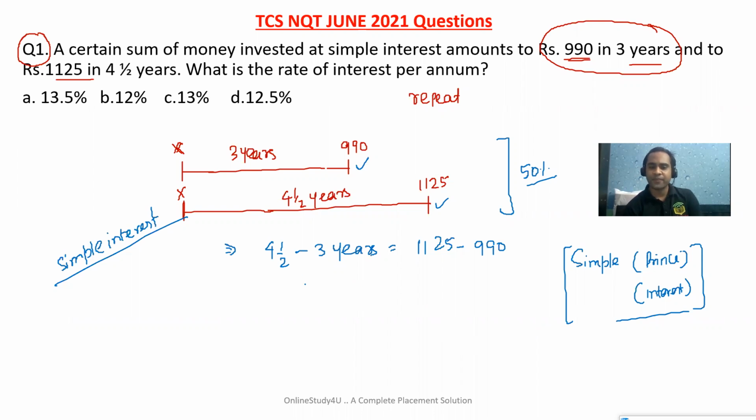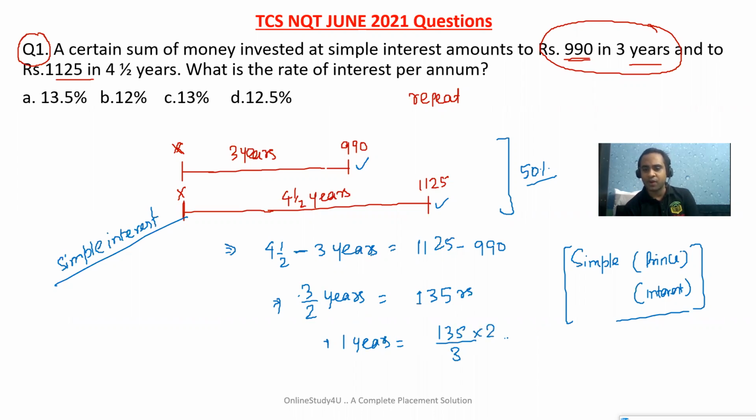So 1.5 years, I can also say 3/2 years. In 3/2 years, the interest will be 1125 minus 990, which is 135, since 4.5 minus 3 is 1.5. Now in 1 year, what will be the interest? It will be 135 divided by 3/2. This 2 will go up, and 45 into 2 will be 90 rupees. So in 1 year, the interest will be 90 rupees.